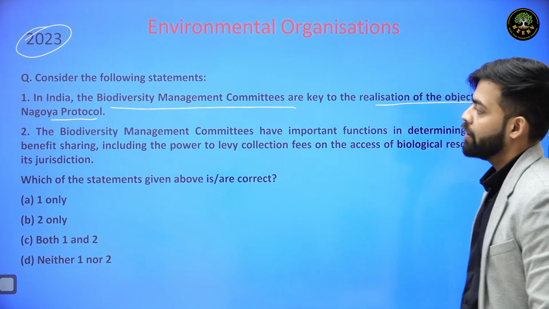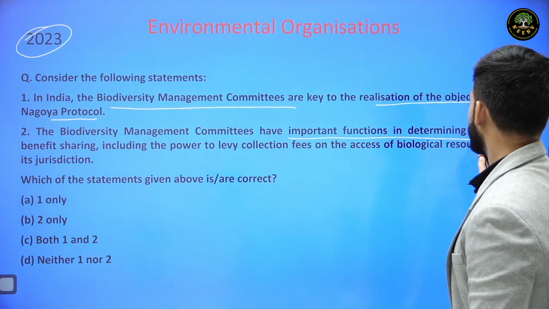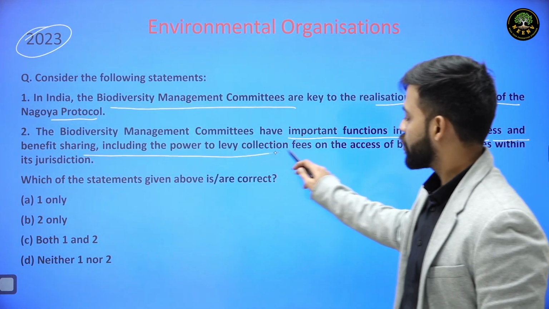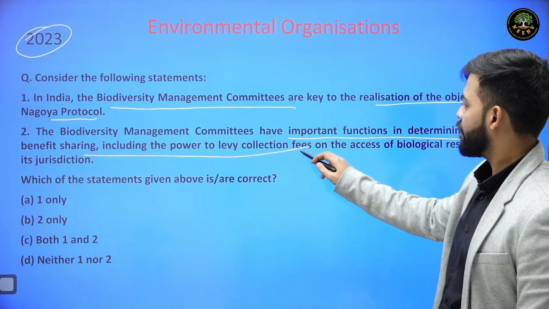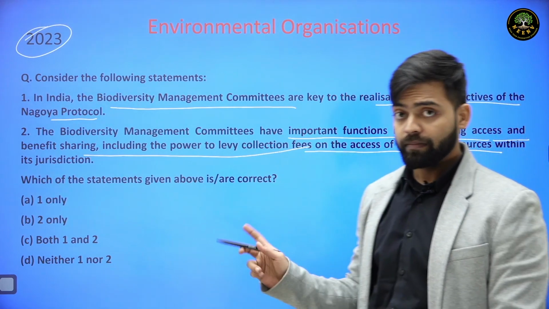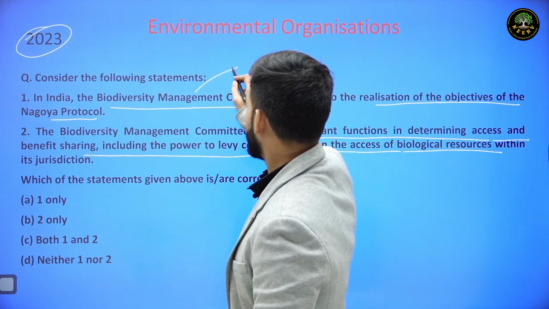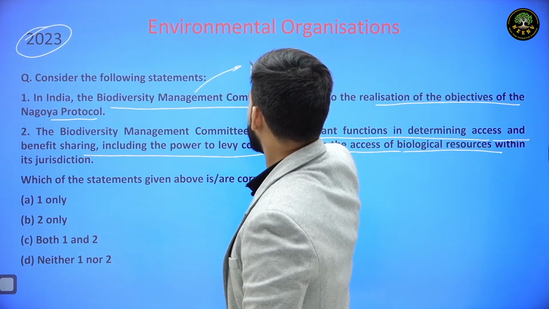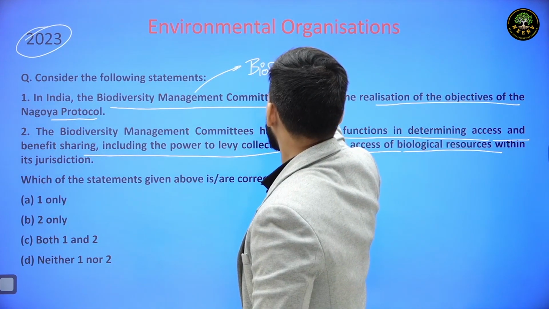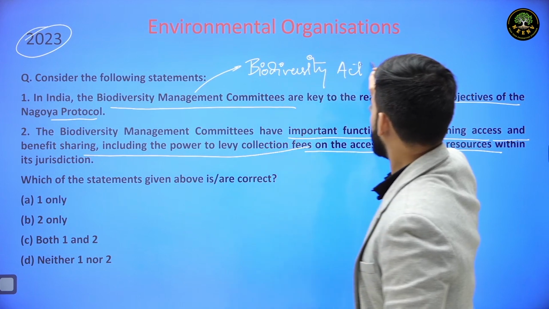And two, the biodiversity management committees have important functions in determining access and benefit sharing, including the power to levy collection fees on the access of biological resources within its jurisdiction. Now, this biodiversity management committee was formed under the Biodiversity Act of 2002.